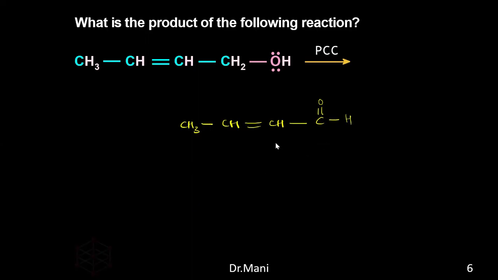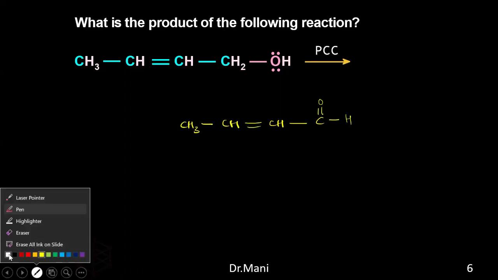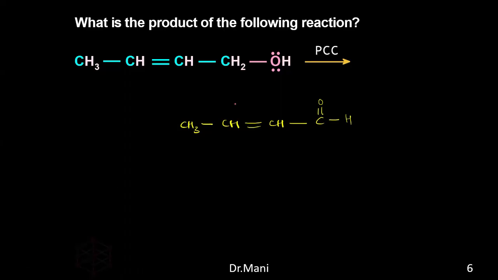Now tell me, if you notice here, one thing has happened. When PCC is present, it didn't do anything to the double bond. We know when a double bond is present, oxidation mostly happens at the double bond. But here the double bond is not disturbed at all. What is disturbed here? The OH group is disturbed, but the double bond is intact.